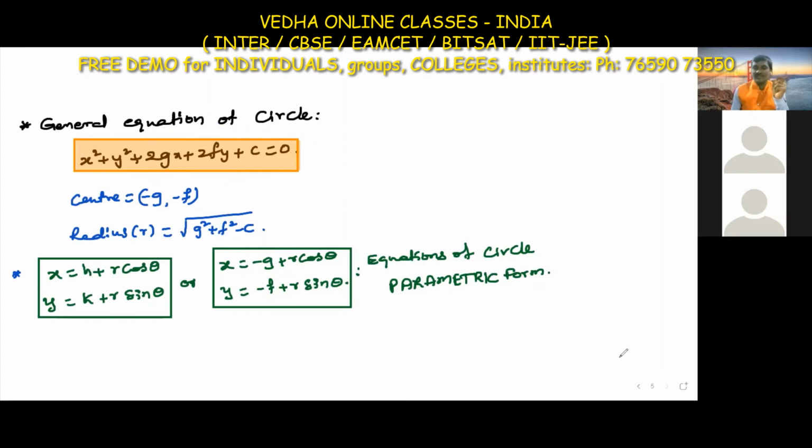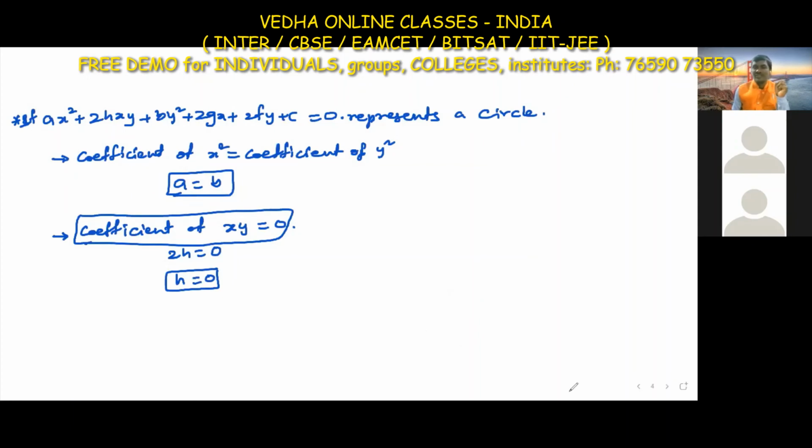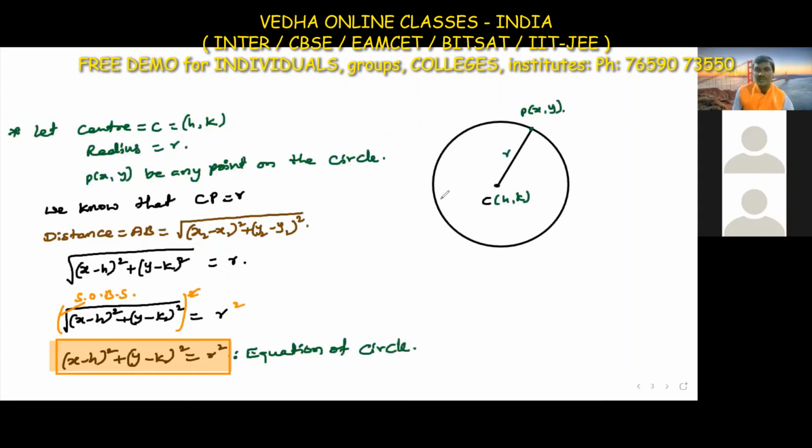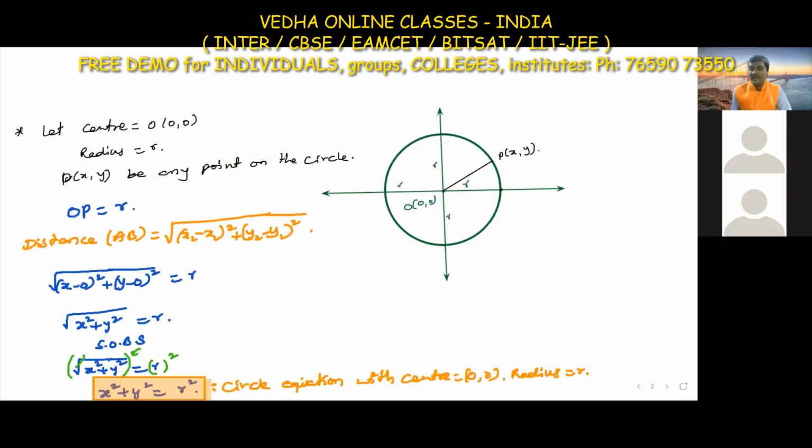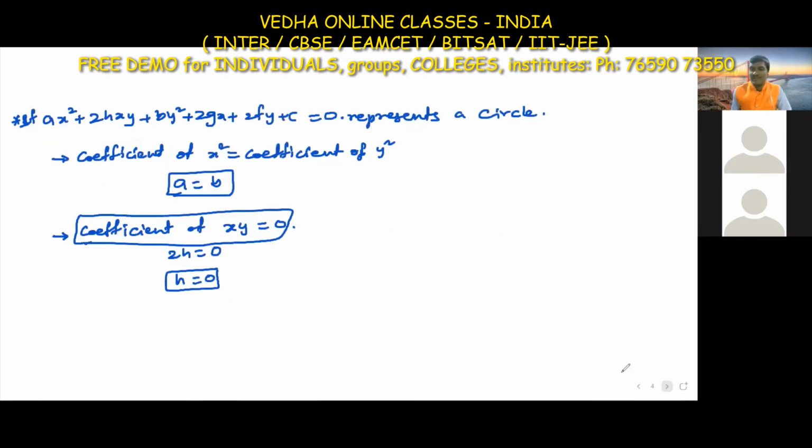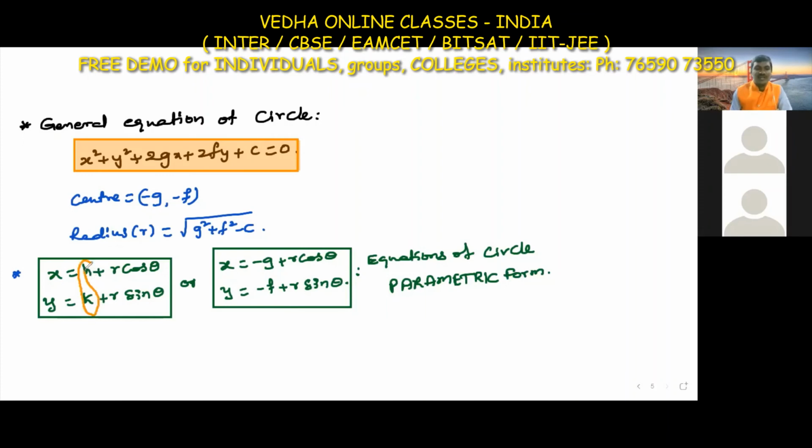Otherwise, if the center is h comma k, as in the previous example, and the equation is given in this form, where h comma k is the center and the radius is r, then we use the other formula. Since the center is h comma k, x equals h plus r cos theta and y equals k plus r sin theta. Everything else is the same. The only difference is the center.